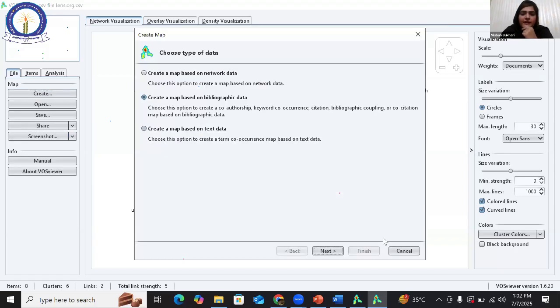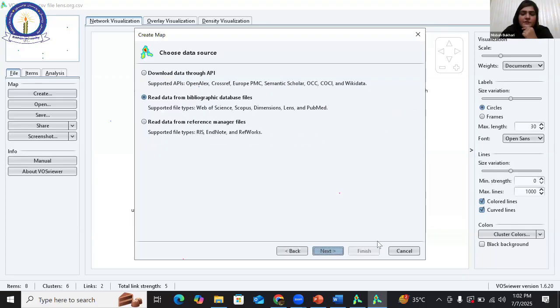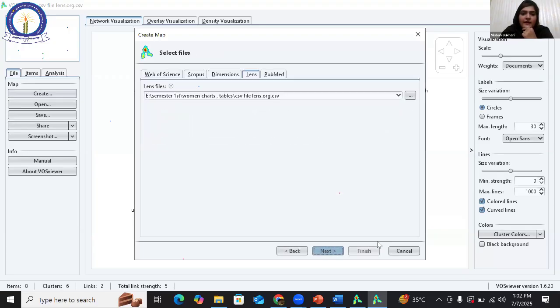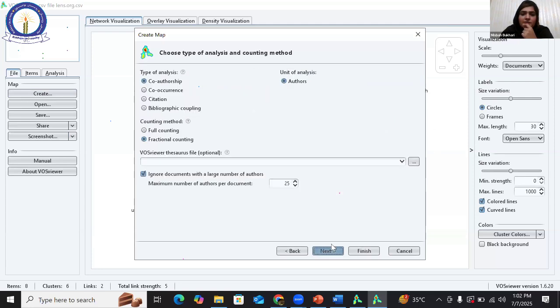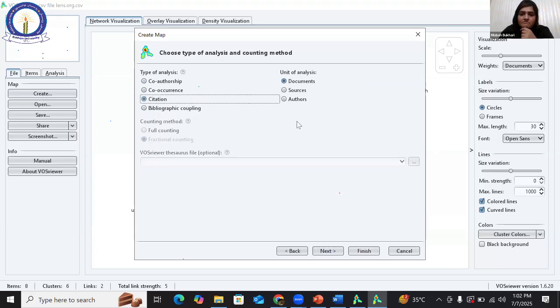Likewise, you can create another one: create a map based on bibliometric data, read data from bibliometric database files. Lens, you can click Lens. After that, you can click next. CSV file. All right. I first made a figure of co-authorship. Now I will go to the citation.